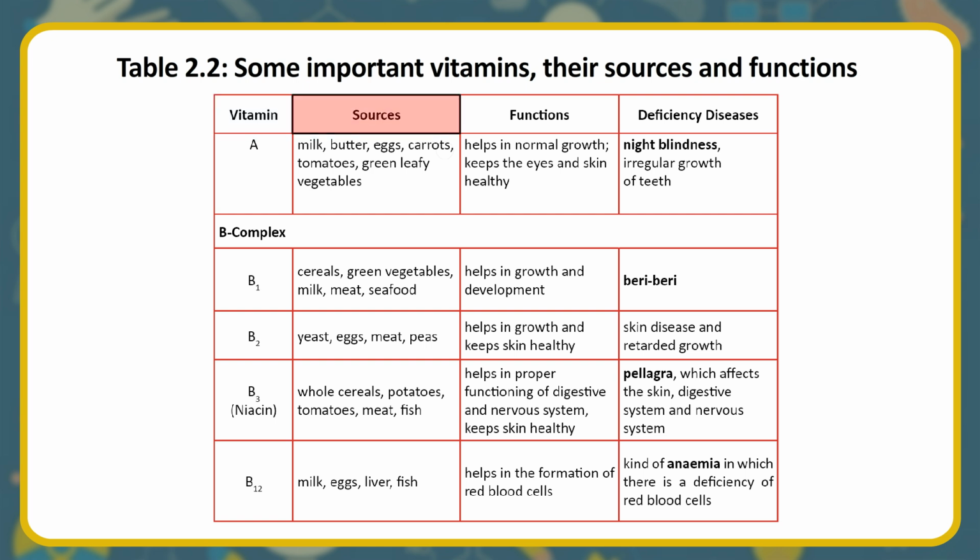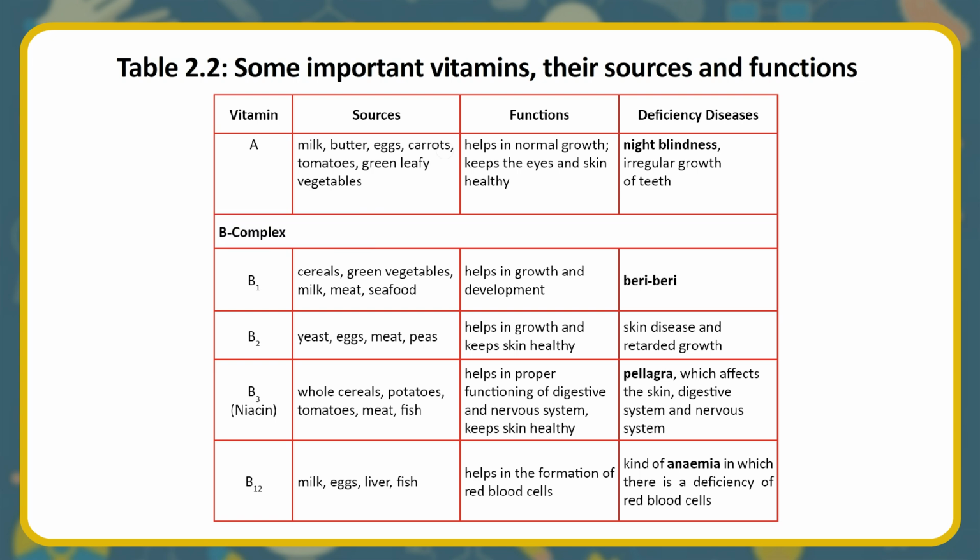Vitamin. Sources. Functions. Deficiency diseases. A. Milk, butter, eggs, carrots, tomatoes, green leafy vegetables. Helps in normal growth, keeps the eyes and skin healthy. Night blindness, irregular growth of teeth.